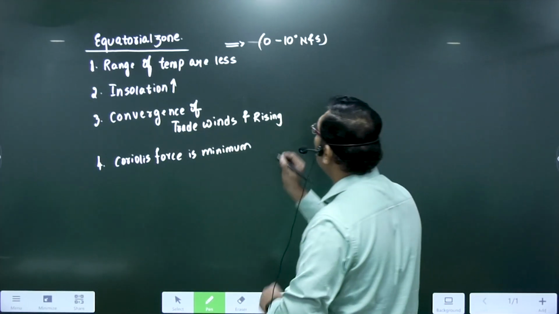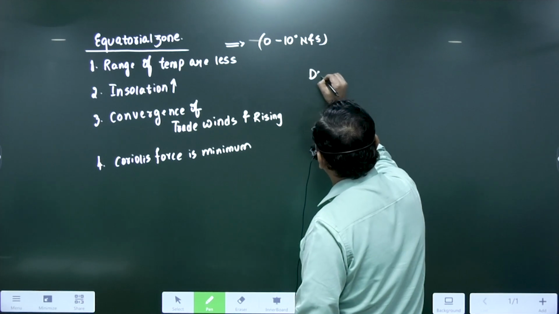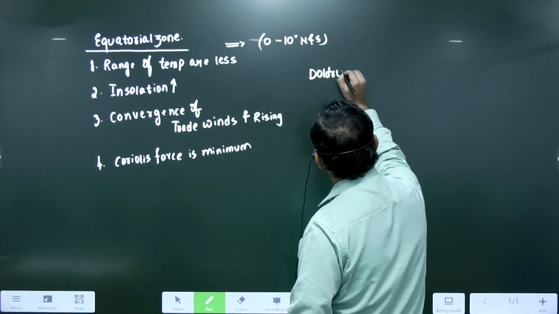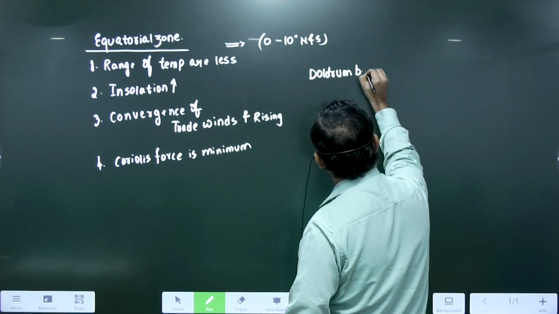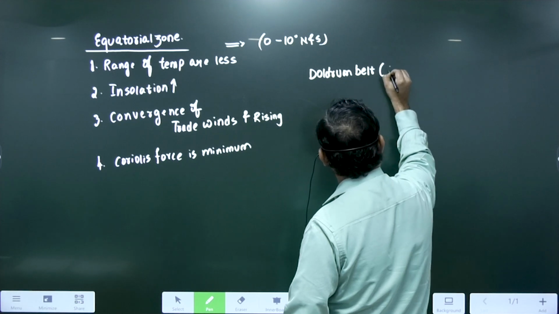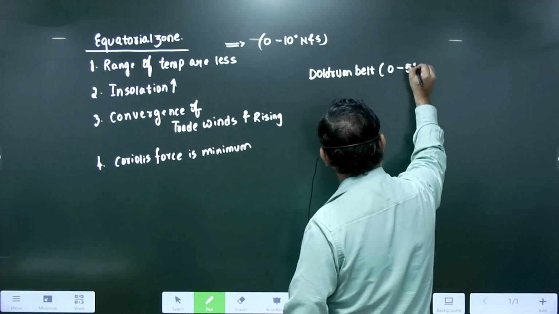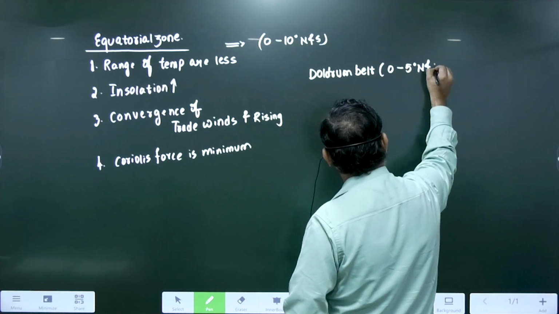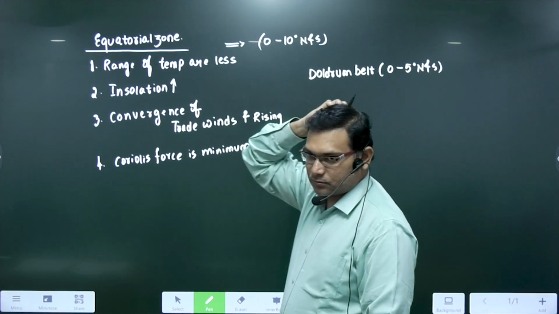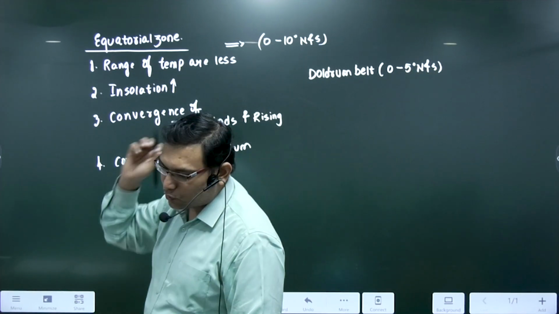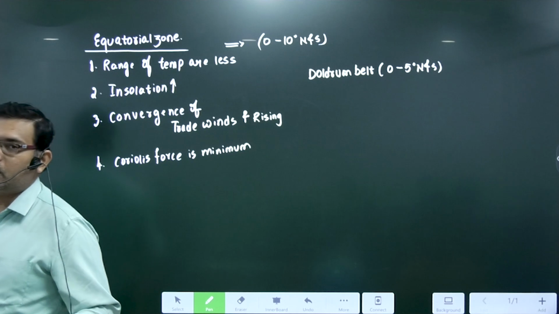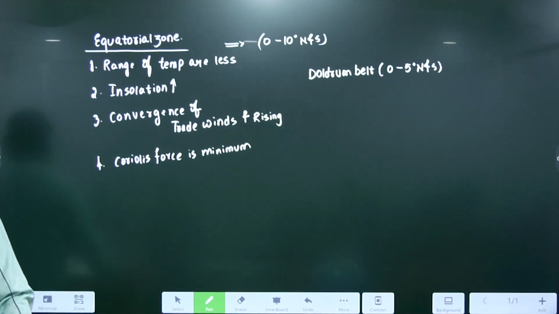It is called a doldrum belt. What is the doldrum belt? The doldrum belt extends from 0 to 5 degrees, both north and south. Right, clear? Now, what is this doldrum belt? The doldrum belt is a calm condition zone.